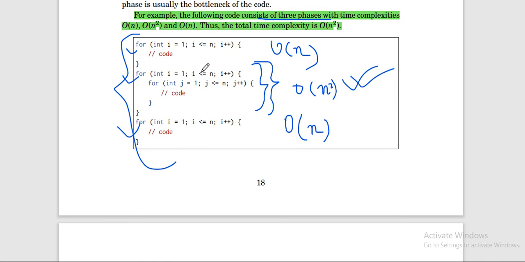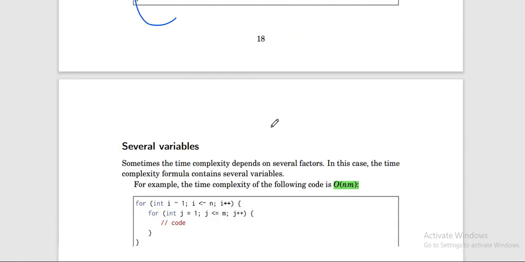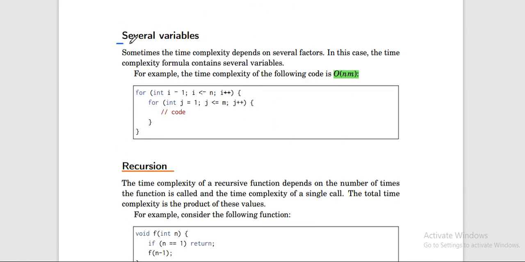So the loop which takes more time will be considered in the time complexity. Okay, if you are using several variables, till now we iterated i till n and j till n, but now if you are using n here and m here, n is looping m times, so how many times is it iterating? n into m times, so the time complexity will be O(n·m), right?